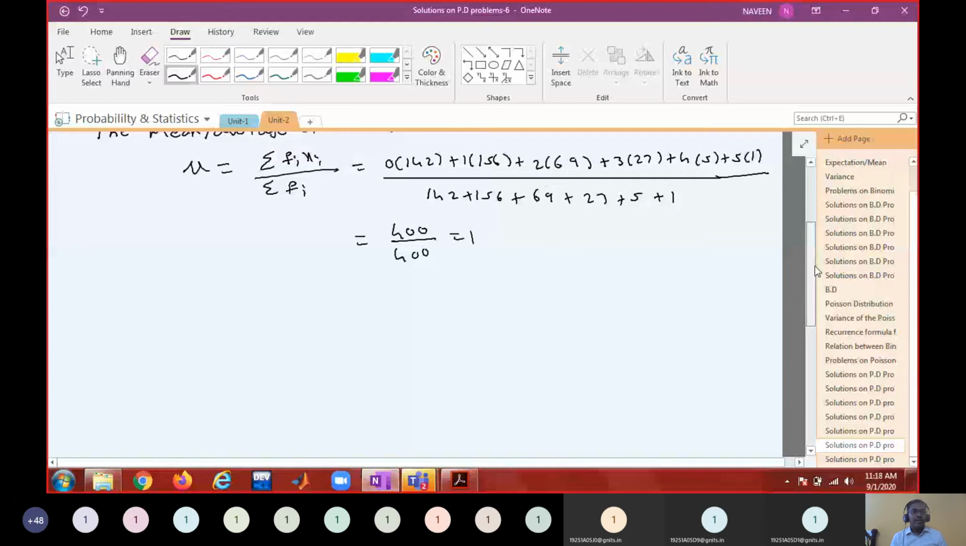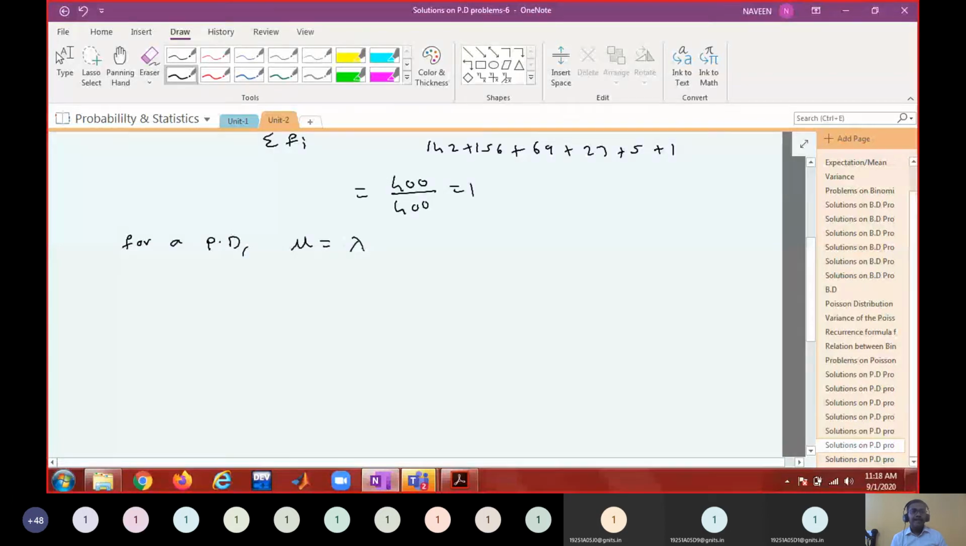For a Poisson distribution, what is the mean? Lambda. What is lambda in this case? 1. And f of x comma lambda is equal to e power minus lambda into lambda power x by x factorial, where x equals 0, 1 and so on. Let us not write down the upper limit.